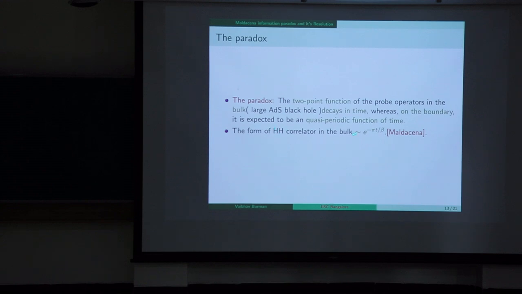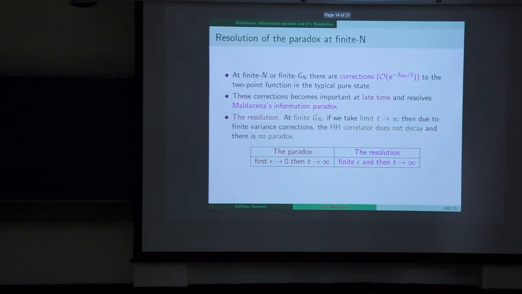In the bulk, the Hartle-Hawking correlator has this form, e to the power minus pi t by beta. So at large t it decays forever in time. So this is the paradox. At the boundary it is quasi-periodic, but in the bulk it decays forever in time. And the resolution of the paradox exists at finite n. So what happens at finite n?